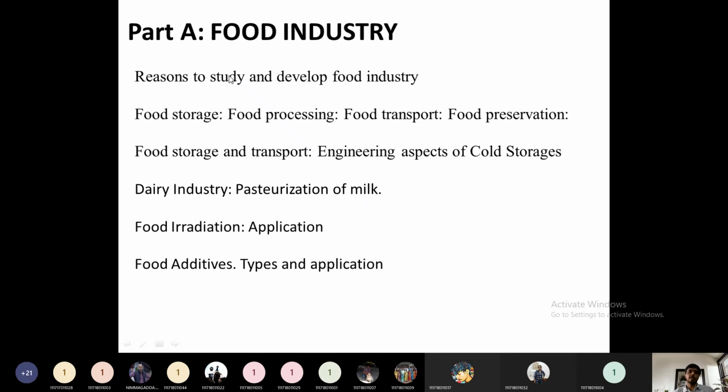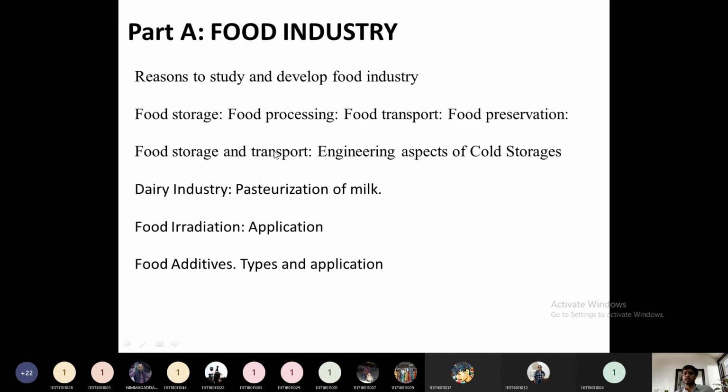So we have to see what is the food industry, what can we do for the food industry. There are four main operations for the food industry, which are storage, processing, food transport, and preservation. In all this, the chemical engineer has to play a major role in ensuring that the agricultural harvest reaches the final consumer as a final product, properly, without any degradation. This we have to ensure.